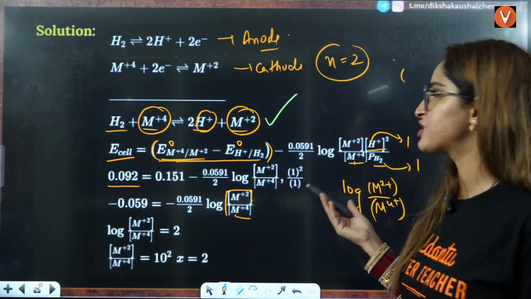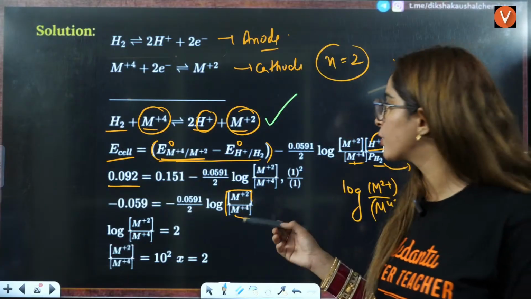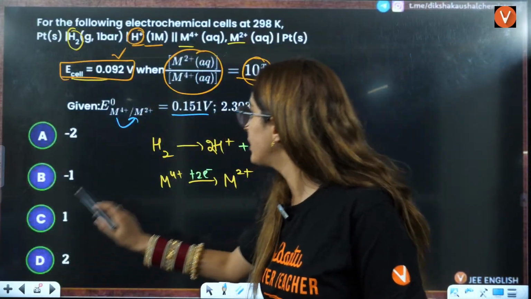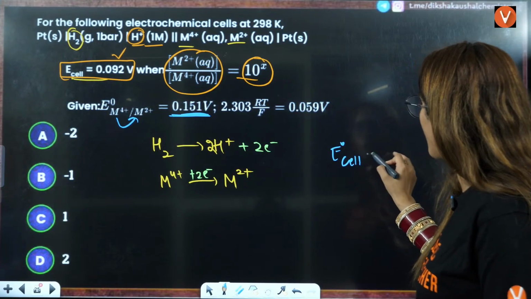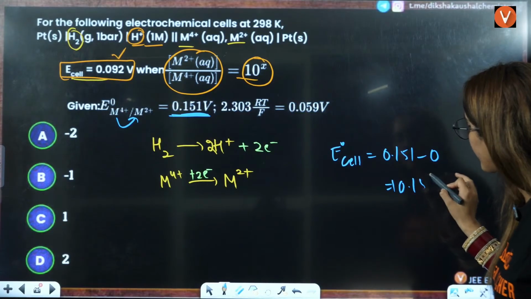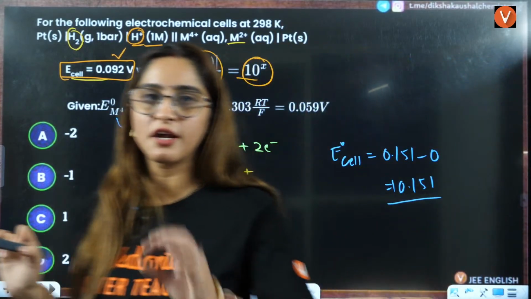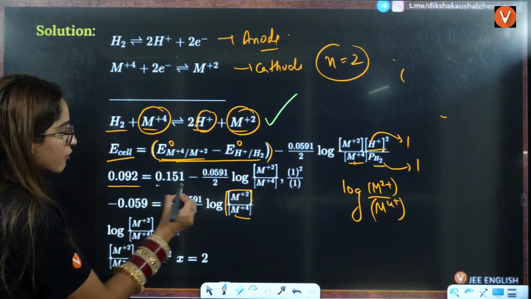Reduction potential of the standard hydrogen electrode is 0 only. So E naught cell will be 0.151 minus 0, that is 0.151, because it is the reduction potential of cathode minus anode.